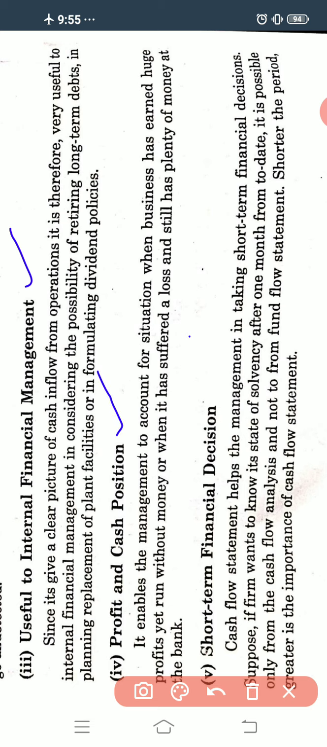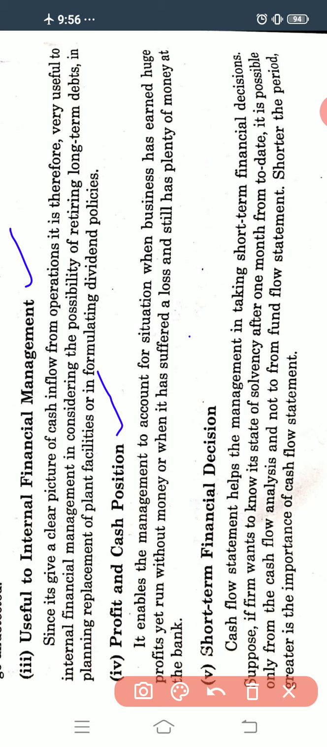Here it enables the management to account for the situation when the business has earned huge profit but runs without money, or when it has suffered a loss and still has plenty of money in the bank. So it helps the management to account for the situation when the business has earned huge profit, but it does not have enough money with the business.